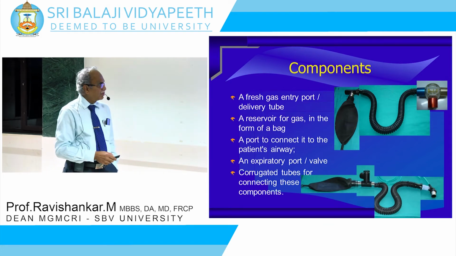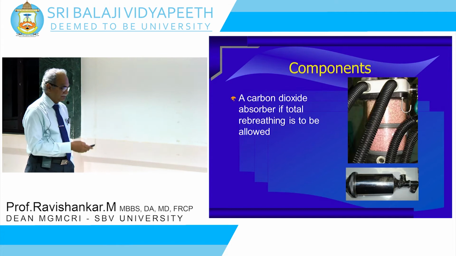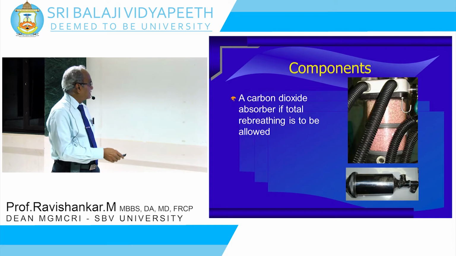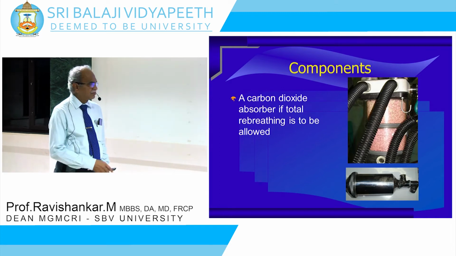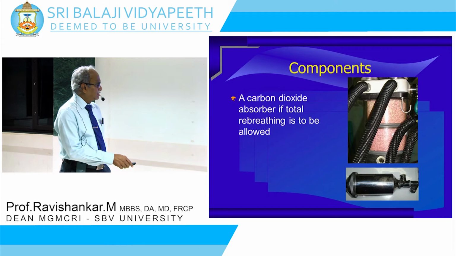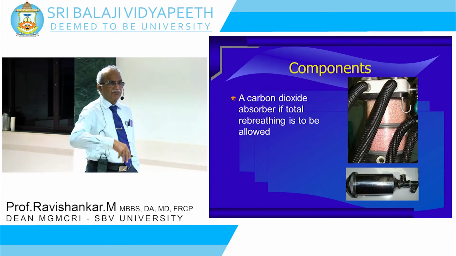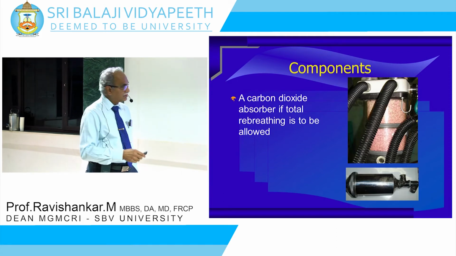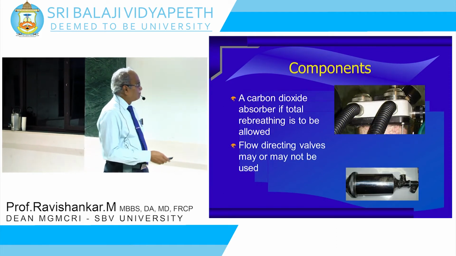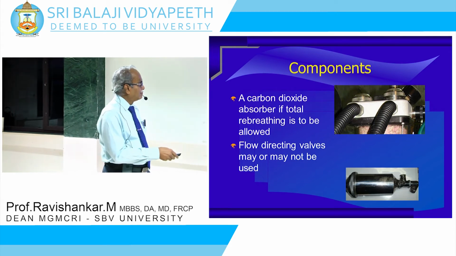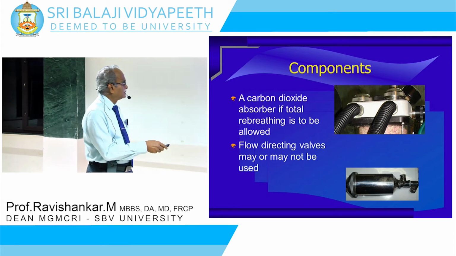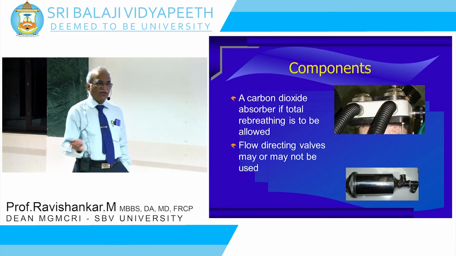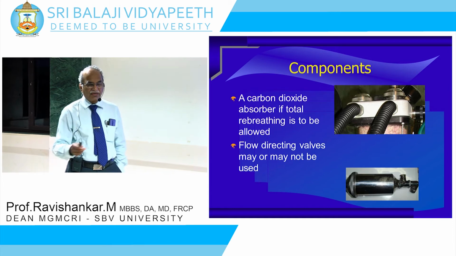That is why it is important that you know about the functional analysis. And a carbon dioxide absorber is a must if total rebreathing is to be allowed. So you put an absorber in between, so the CO2 is absorbed and the patient rebreathes whatever the exhaled gases are, for economy of gases. Flow directional valves may or may not be used. If it's a circle system, you have the flow directional valves. When it's a to-and-fro system, you don't have any valves controlling. It is the patient who controls the flow in either direction.